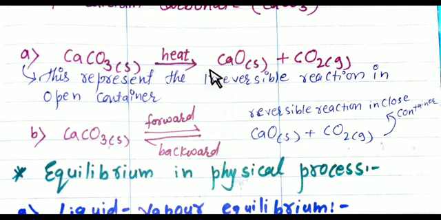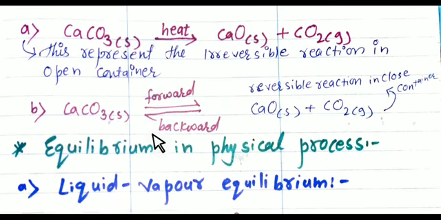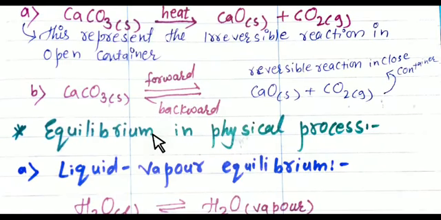I hope you understand. In an open container, or open system, decomposition of calcium carbonate occurs and carbon dioxide gas escapes away, and we cannot get the calcium carbonate again. But in a closed container, we can get the calcium carbonate again. So it is the most common example for understanding the reversible and irreversible concept.